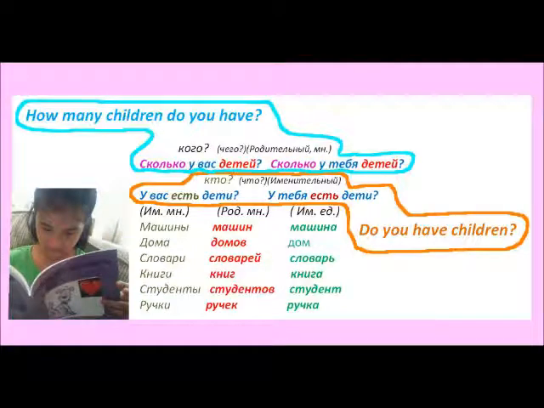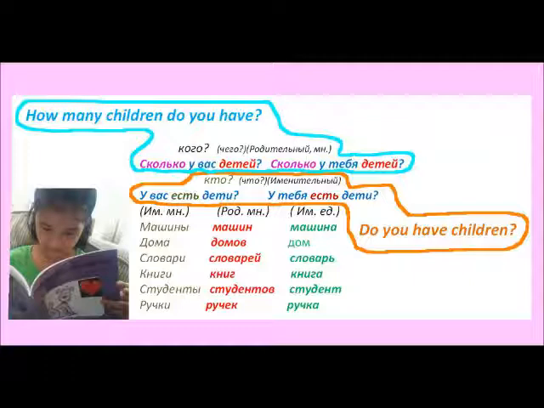This slide is a little bit more difficult. I'm going to show you here two questions. How many children do you have? Сколько у вас детей? Детей, родительный падеж. Сколько? Question. How much or how many? Always takes родительный падеж.